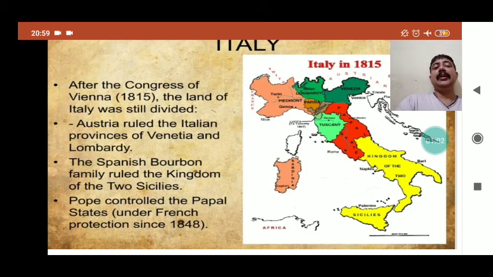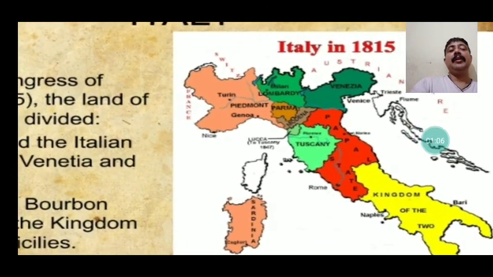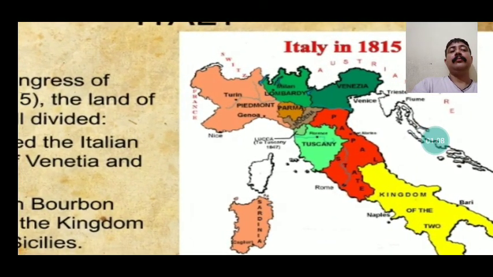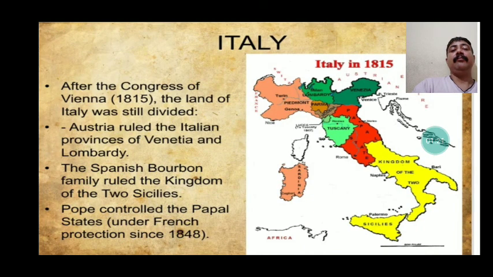So here we can see in this particular map that Lombardy and Venetia were given to Austria through this treaty. Similarly, the Spanish Bourbon king was given the kingdom of Two Sicily.